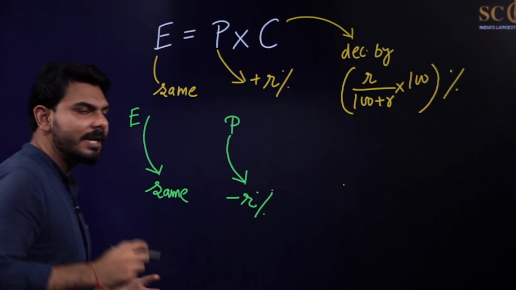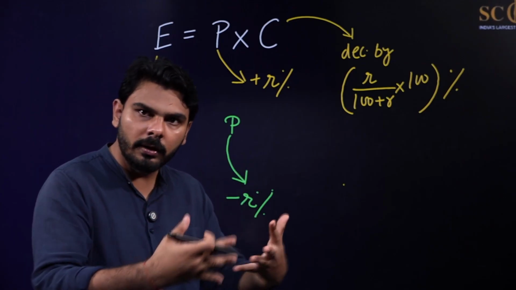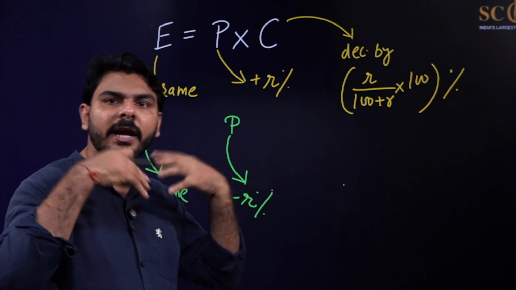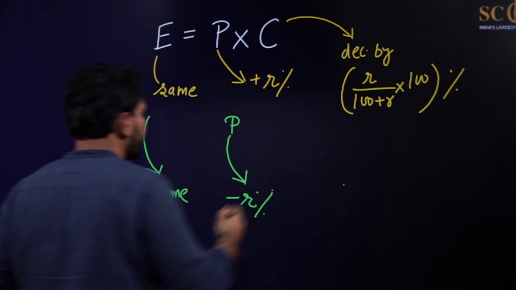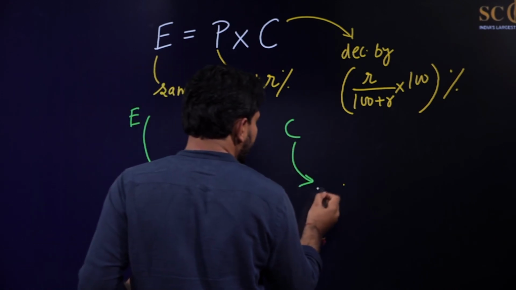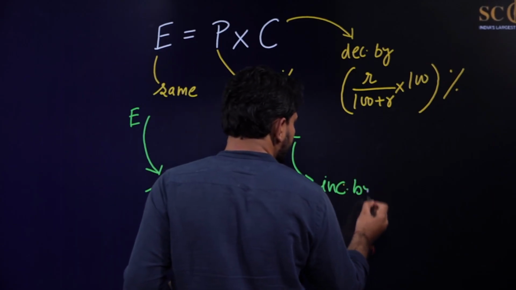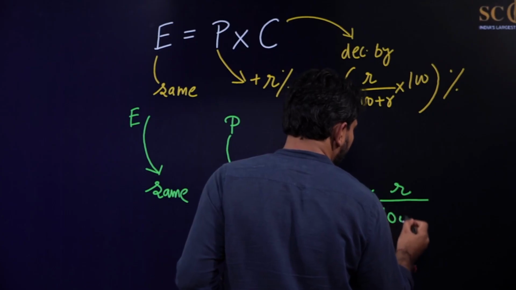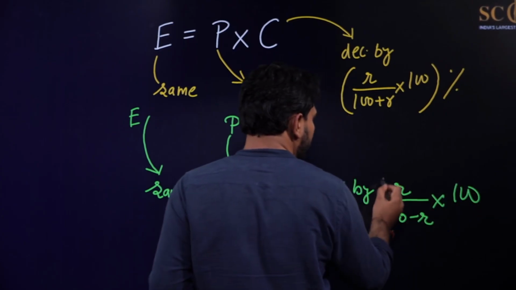So in that case, consumption will be increased. For taking the same expenditure, the consumption of the same items will get increased, but by how much percent? Let us find it out. Consumption will be increased by R upon 100 minus R into 100%.